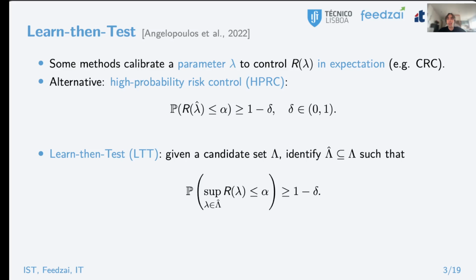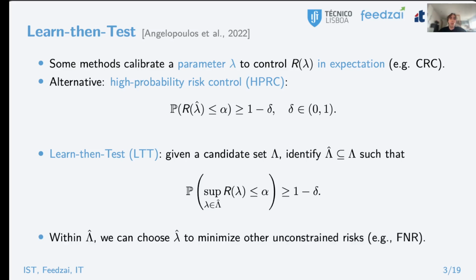Given a candidate set of parameters lambda, it identifies a subset lambda hat such that simultaneously for all the parameters within that subset, the risk is controlled with very high probability. Moreover, within this subset, we can perform a specific choice, small lambda hat, by minimizing other risks. For example, we could minimize the false negative rate in the fraud detection use case.